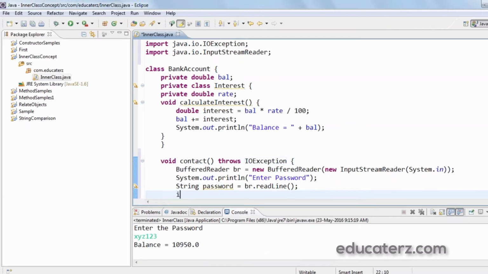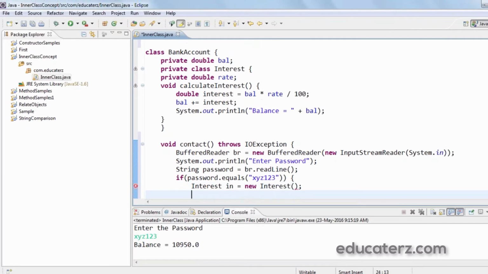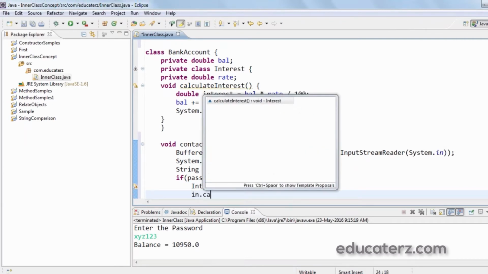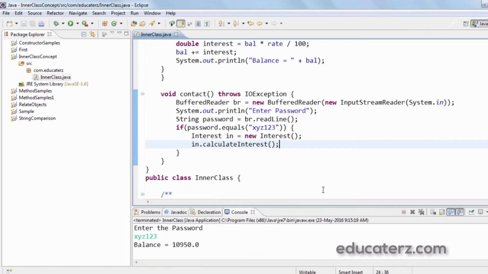Now once we read a password, authenticate it, like check if password.equals, and I'll give the direct password here, that is xyz123. Then allow him to create the inner class object, that is Interest i = new Interest, and then call the method calculateInterest. So this is how we are authenticating the user.